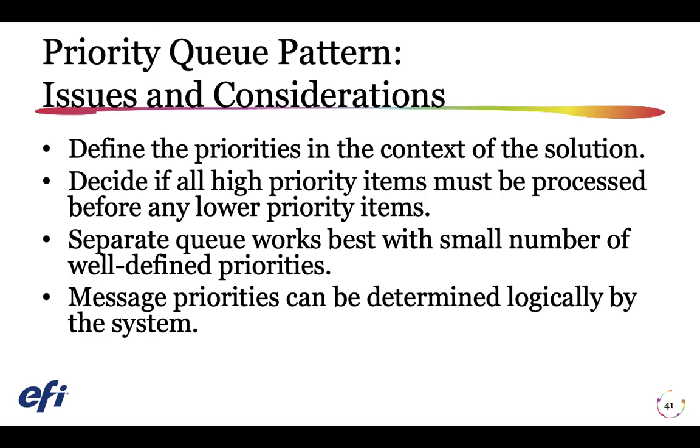Message priorities can be determined logically by the system. For example, rather than having explicit high and low priority messages, they could be assigned as a high fee paying customer or a non fee paying customer. Depending on your business model, your system can allocate more resources to processing messages from fee paying customers than non fee paying ones.